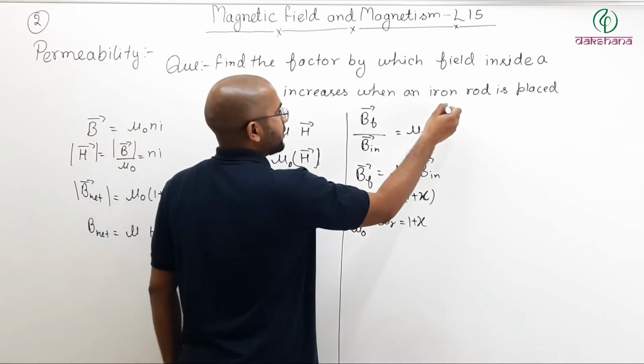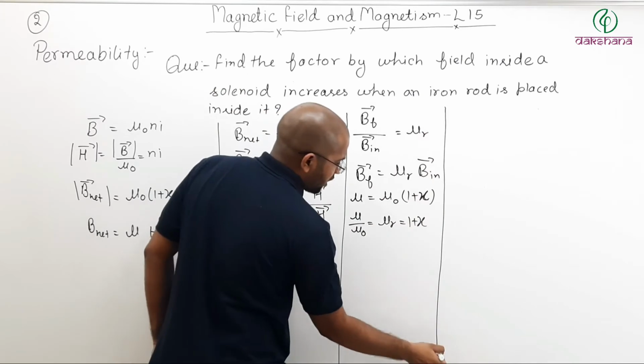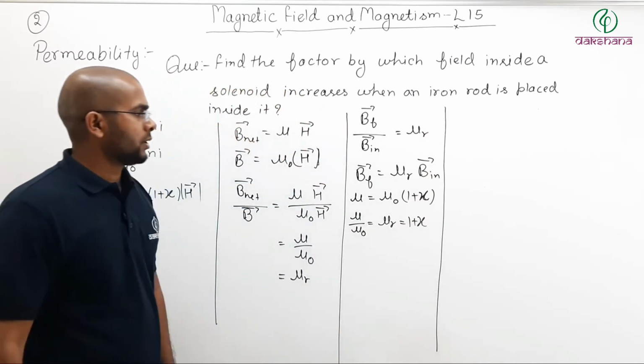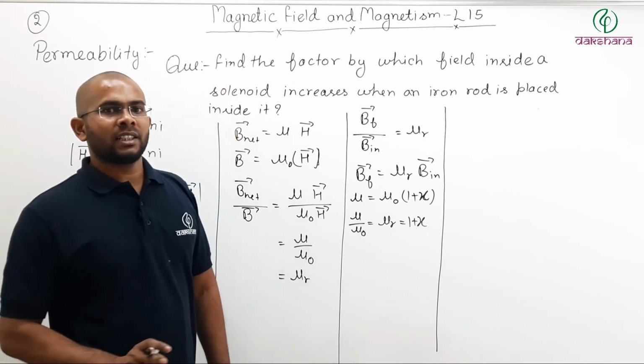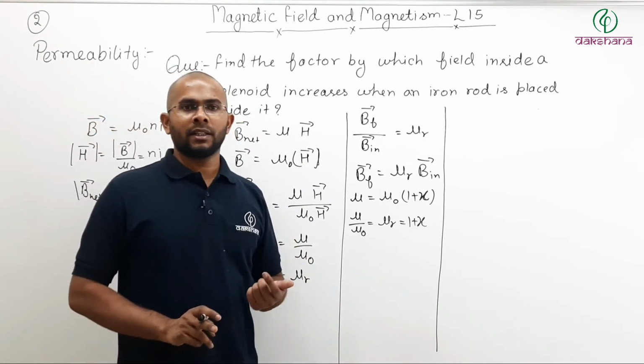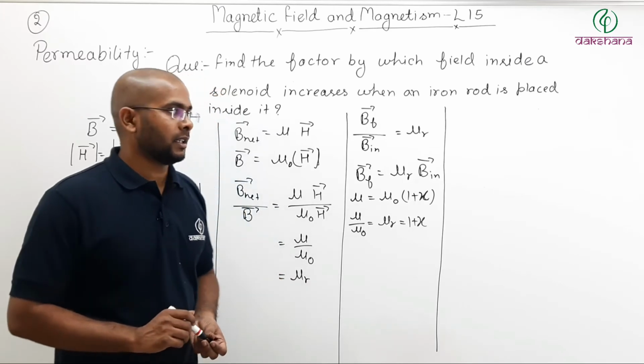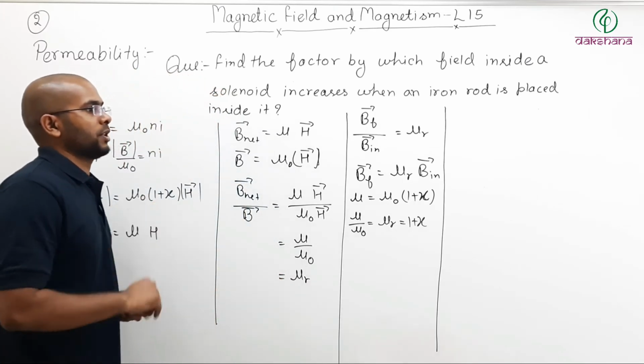Now let us define a few interesting properties based on susceptibility. We have already discussed that for paramagnetic and for ferromagnetic materials, susceptibility is positive.